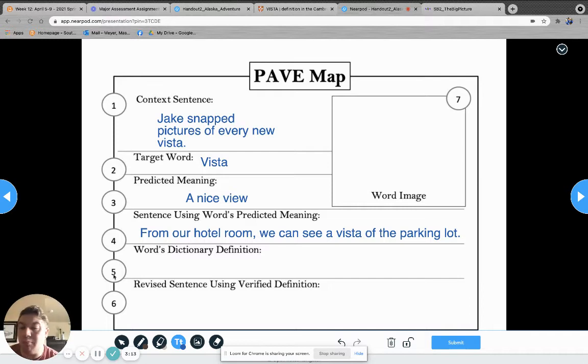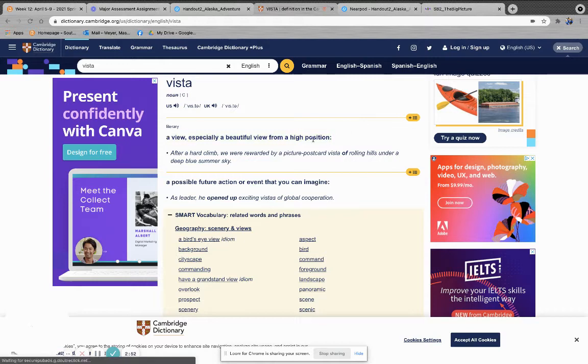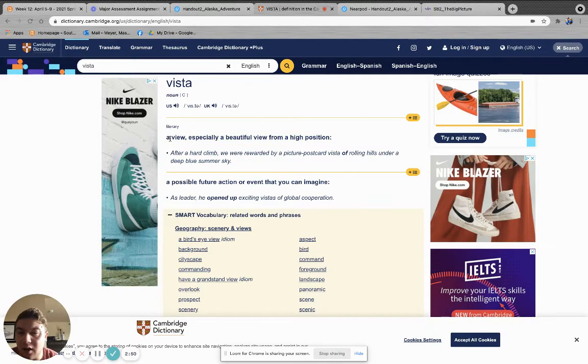Now, number five, our next step is the word's dictionary definition. When I go and find a dictionary definition, I have to make sure that this definition makes sense with what I'm actually reading about. Sometimes words can have multiple definitions depending on the context they're used in. So if we look at our definition, we see vista: a view, especially a beautiful view from a high position.